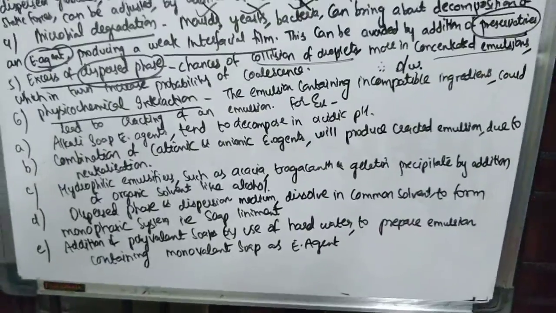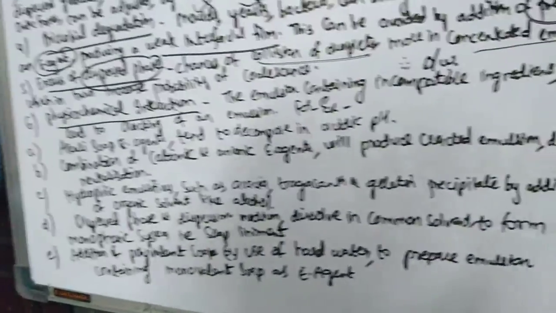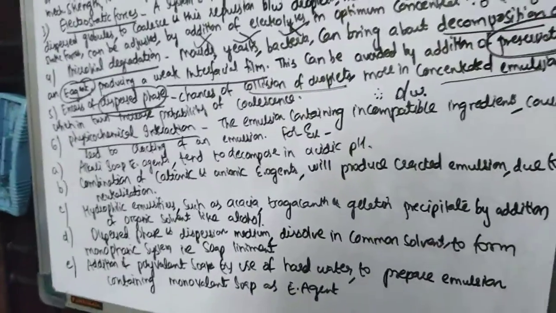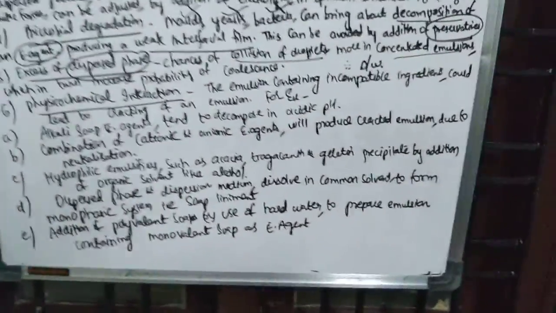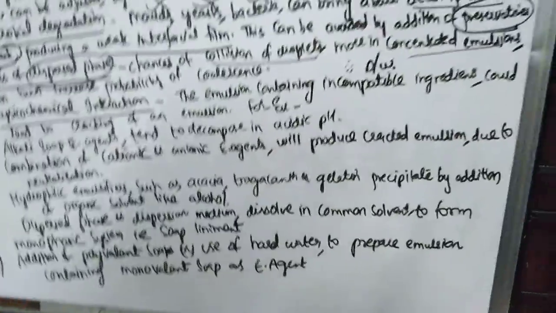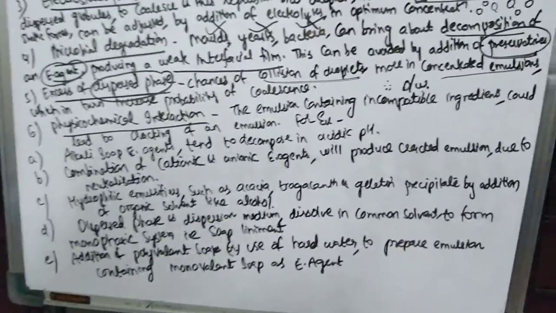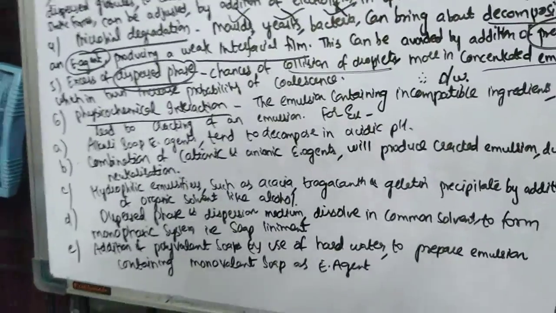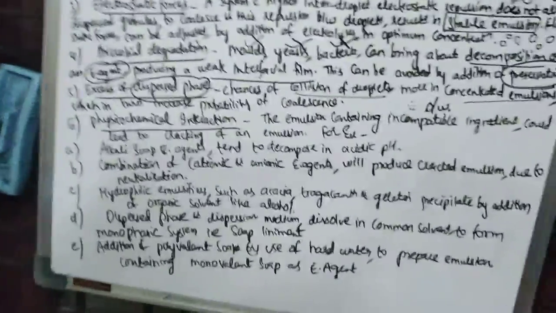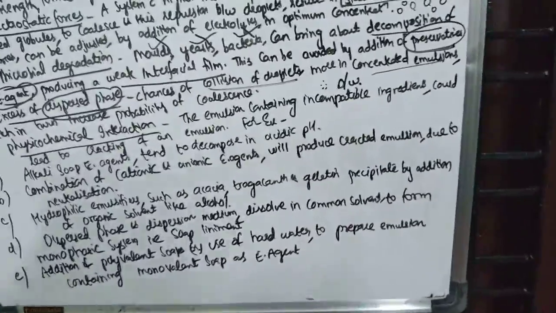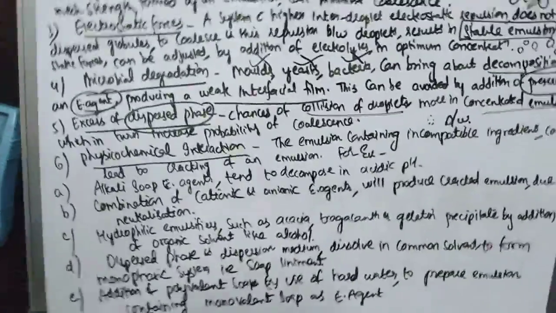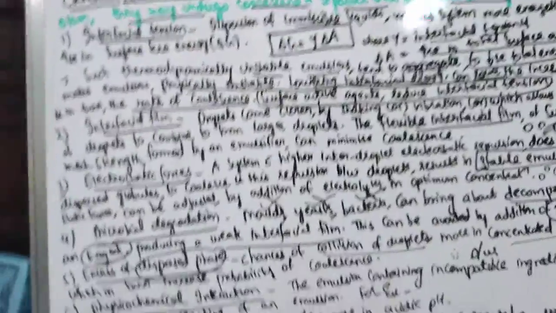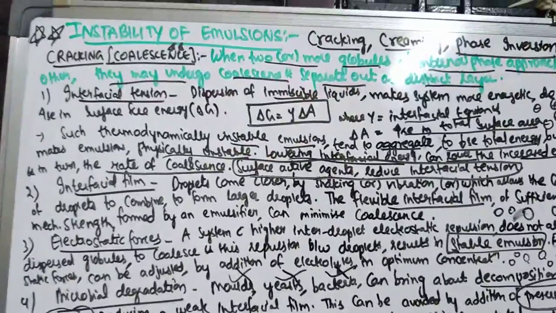The next example, addition of polyvalent soaps or use of hot water to prepare an emulsion containing monovalent soap as emulsifying agent. If your emulsion already contains monovalent soap as an emulsifying agent, and you add a polyvalent soap as another emulsifying agent, there are chances that the emulsion can crack or coalesce. So these are all the factors which affect cracking.